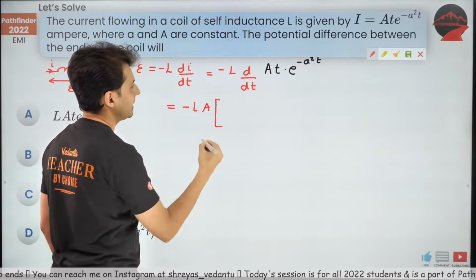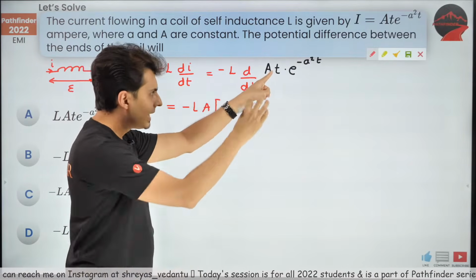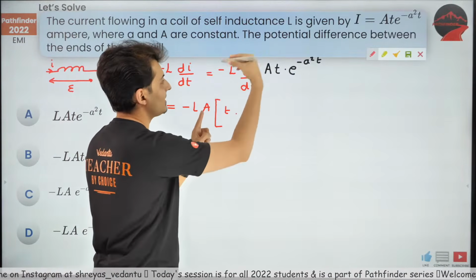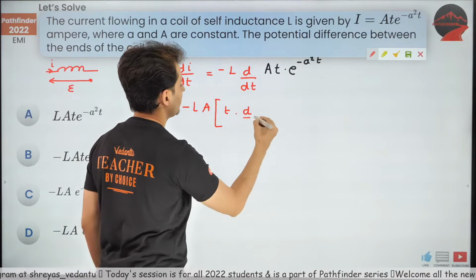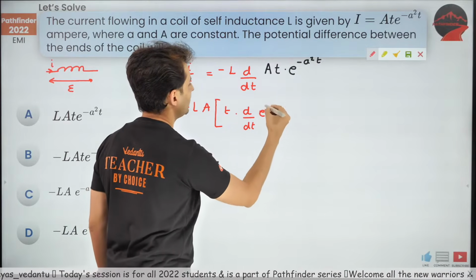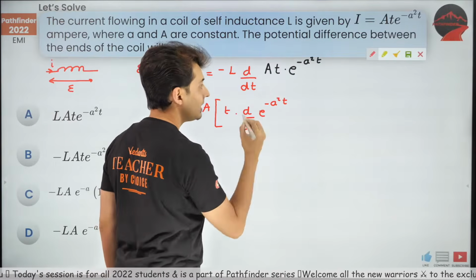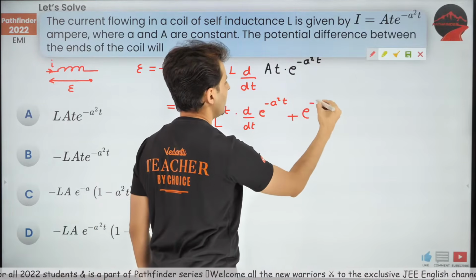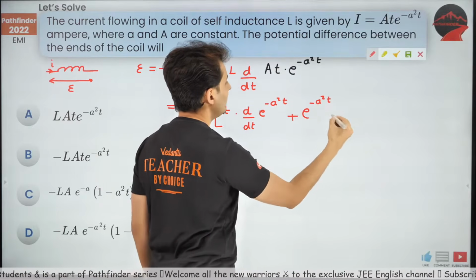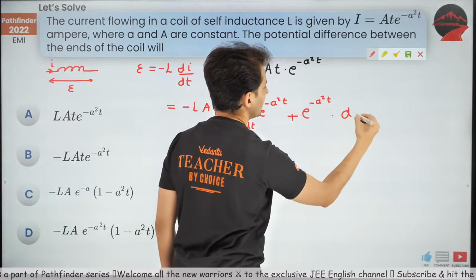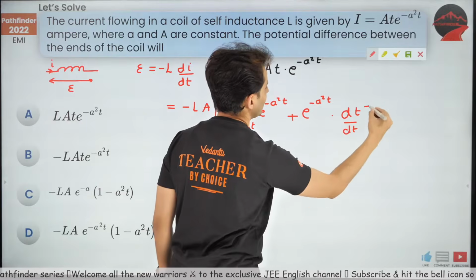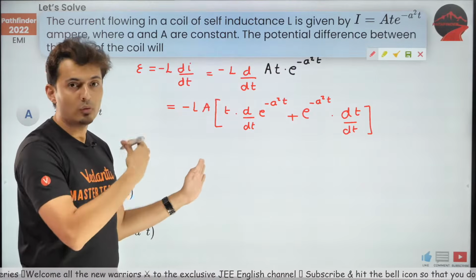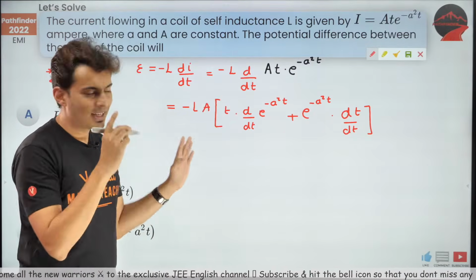It is the first function, keep it as it is, into the second function's derivative, so the derivative of e to the power minus a squared t, plus the second function, e to the power minus a squared t, into the derivative of the first function. That's how it looks: u v dash plus v u dash.